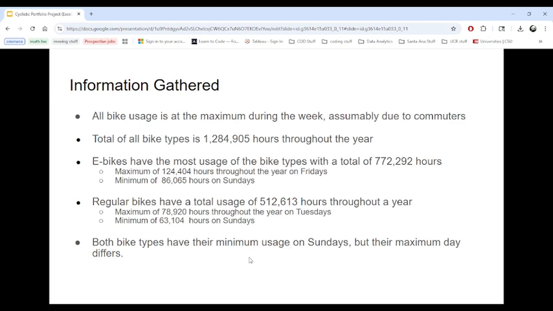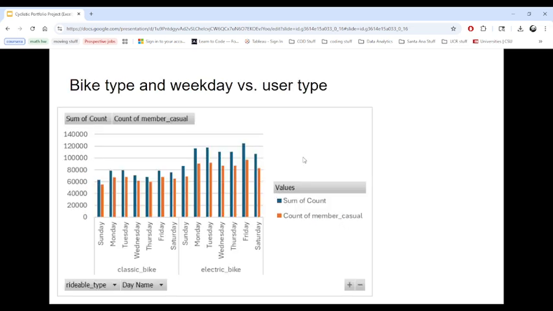Both bike types have their minimum usage on Sundays, but their maximum day differs, which I found interesting. This is the second chart. It focuses on the number of casual members to the actual count of users in total for the classic versus electric bikes. So as you can see, the classic bikes,